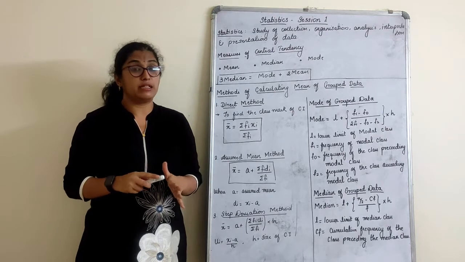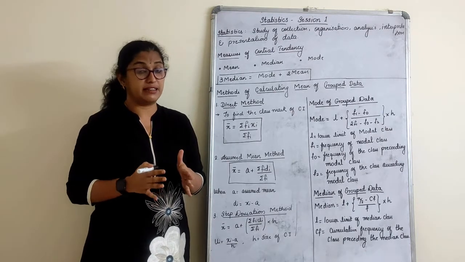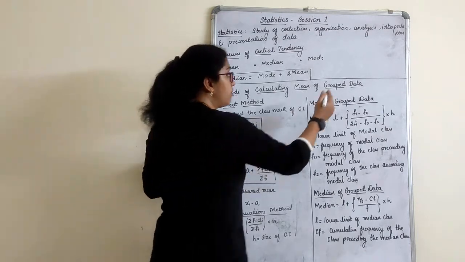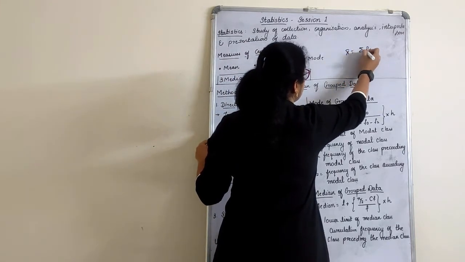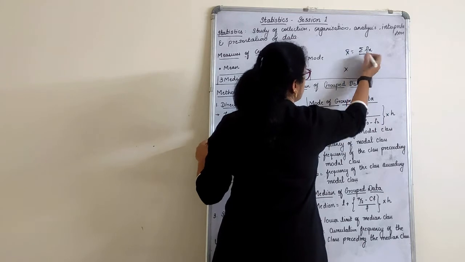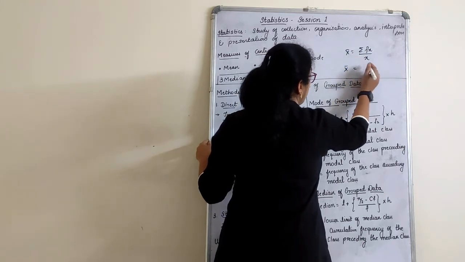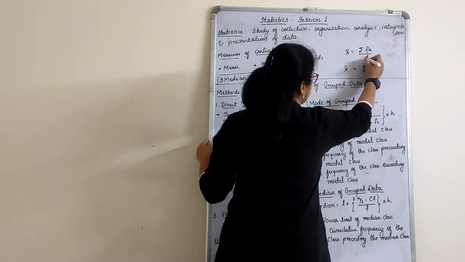Now mean, we know that it is the average of the given data, right? So basically how do you find mean? Mean is given by sigma fx upon n, for grouped data. Last year you found it as sigma x upon n.